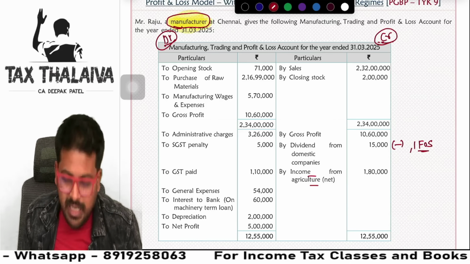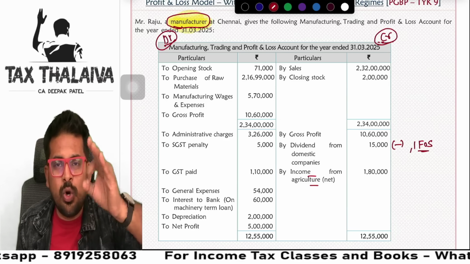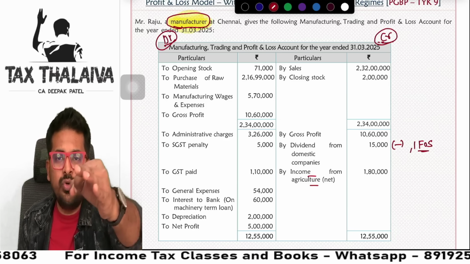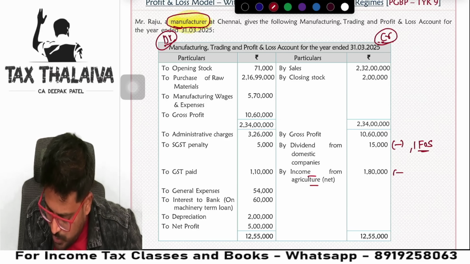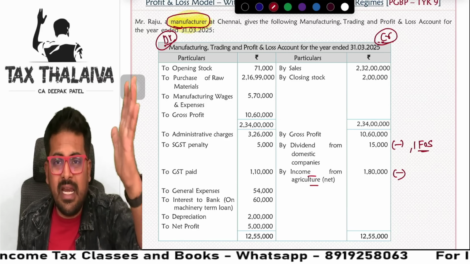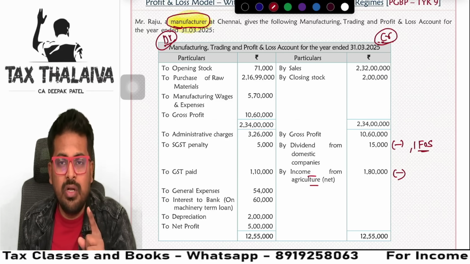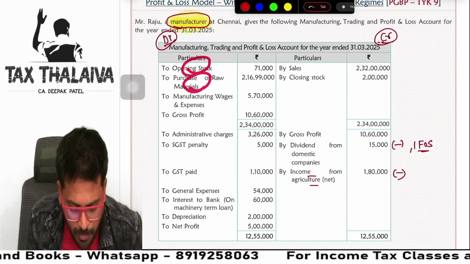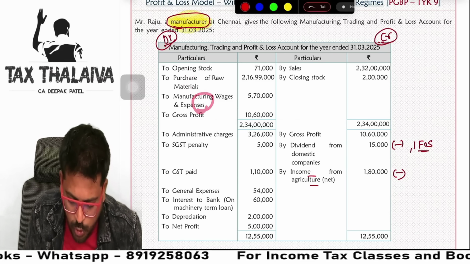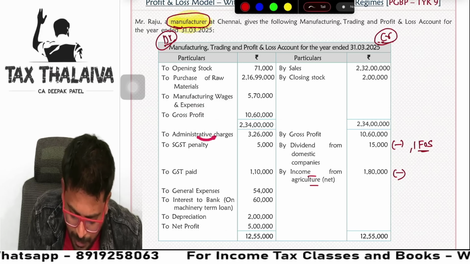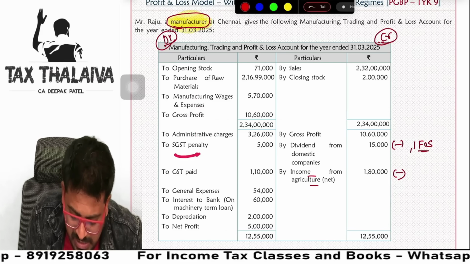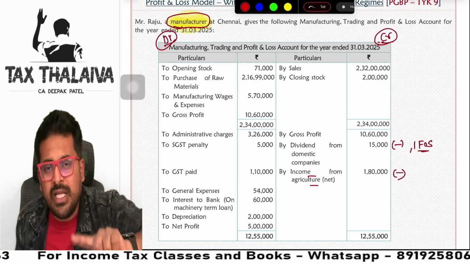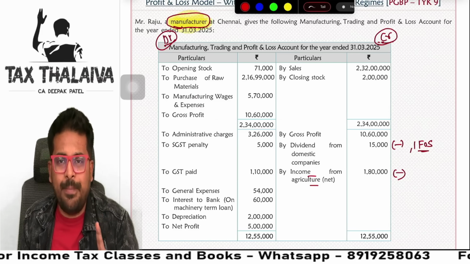Next, income from agriculture. Guys, agriculture income is totally exempt. It is sitting in your PGBP head, so we have to take it out. So I will reduce it from here also, but I will not take it anywhere because this is exempt income. Yes, next. Opening stock, no problem. Purchases of raw material, no problem. Manufacturing expenses, no problem. Gross profit, no problem. Administrative charges, no problem. SGST penalty is a problem, guys. Penalty for a breach of law. Remember your PGBP head.